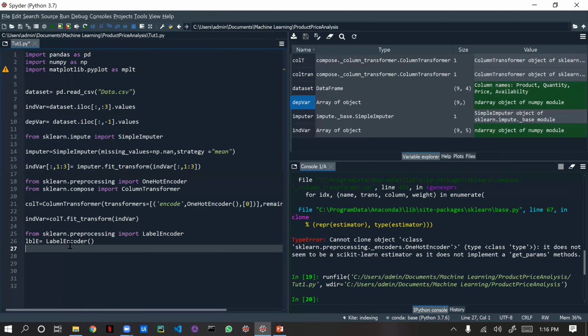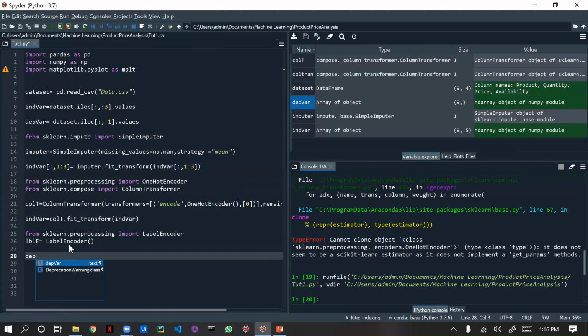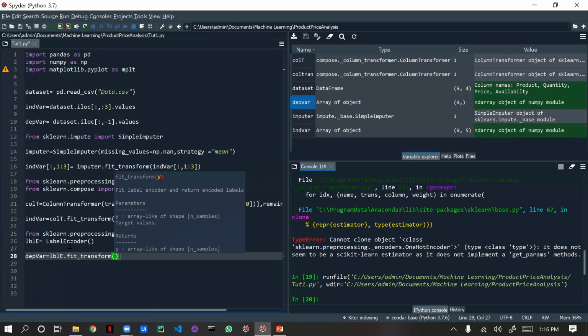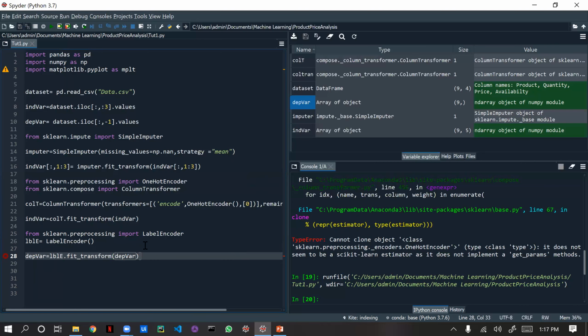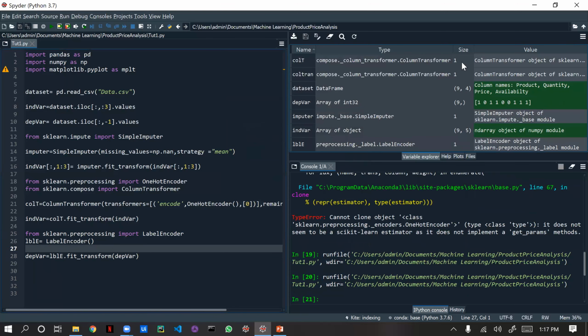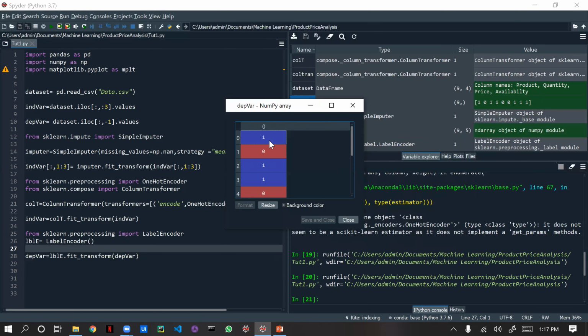After creating it, we need to apply it to the dependent variable. Dependent variable equals label encoding dot fit_transform of dependent variable. Now if you see, in the dependent variable we have a single matrix. If we run this code, it will convert that into the same single matrix, but in a zero and one format, which the computer can read. You can see here, one is yes and zero is no. Simple.